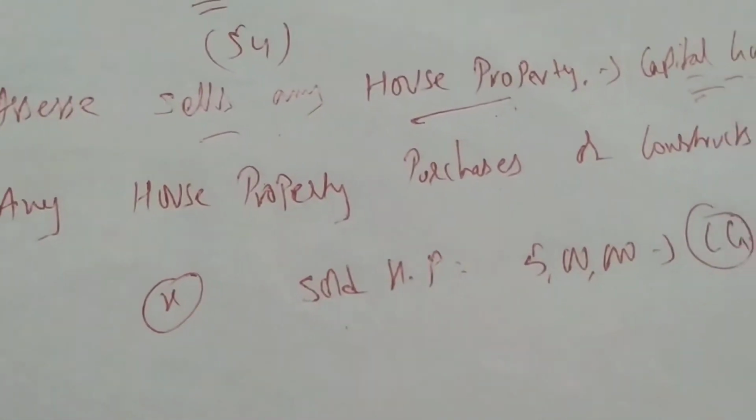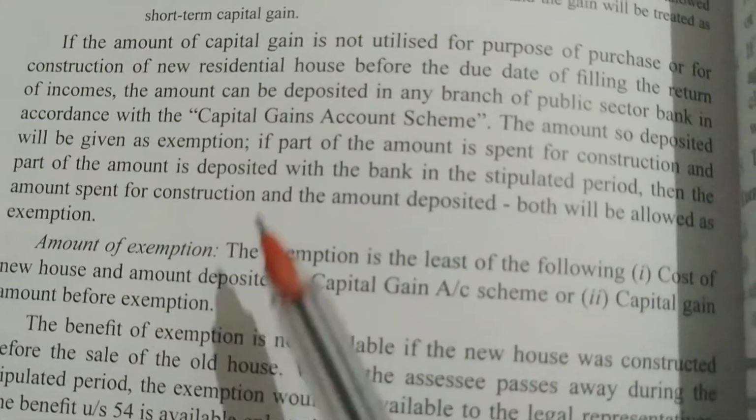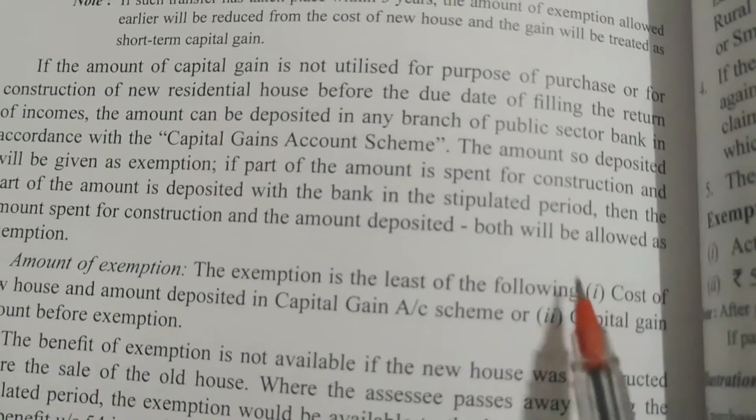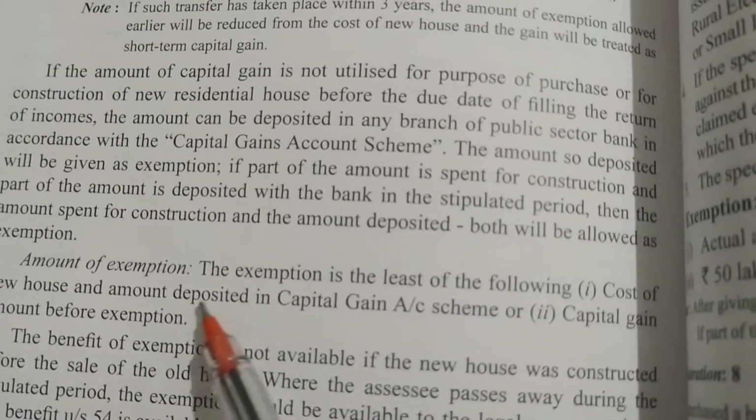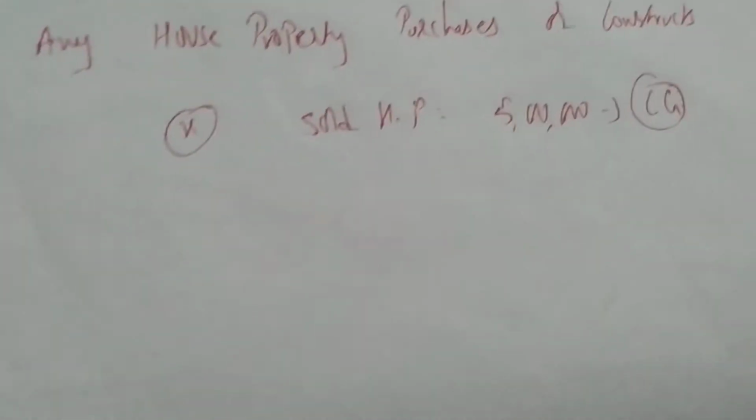And exemption also is there. Exemption, this is important: the amount of exemption. How much is exempt? The exemption is the least of the following: cost of new house and amount deposited in the capital gain scheme, or the capital gain amount before exemption. So we have to see two things; the least is exempted. See what is least. First we will write here.